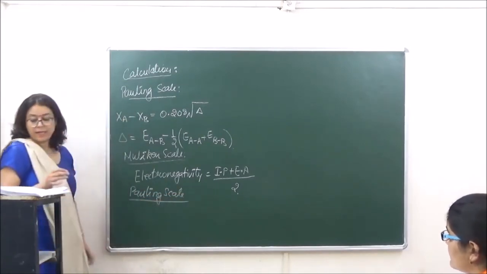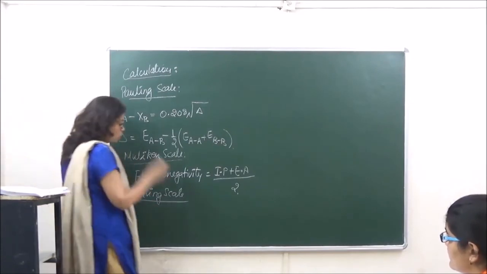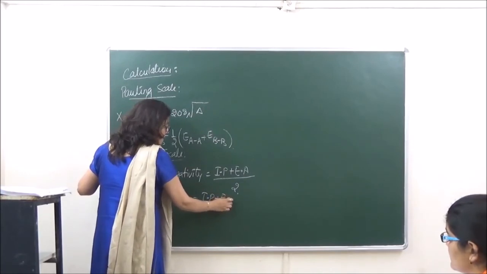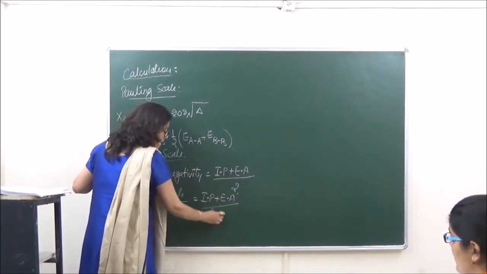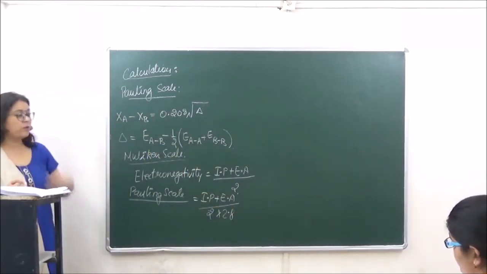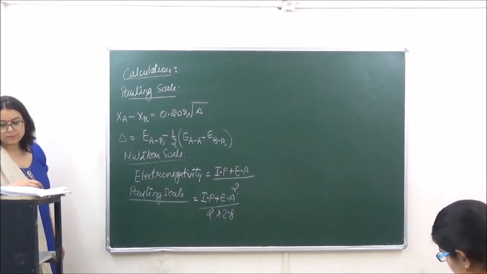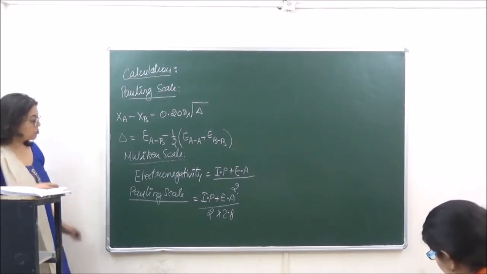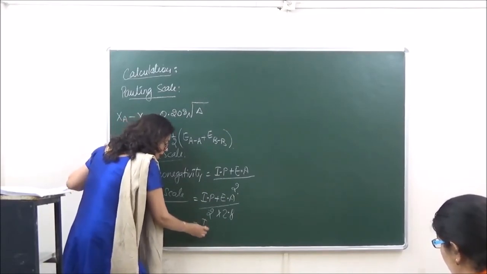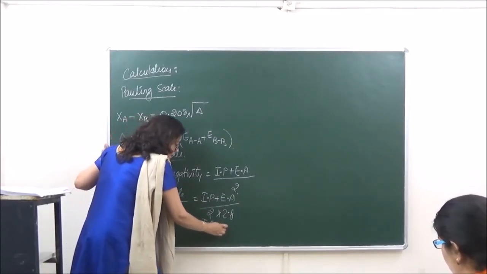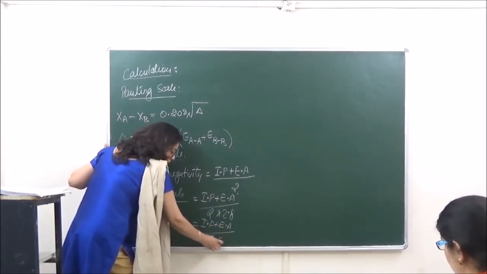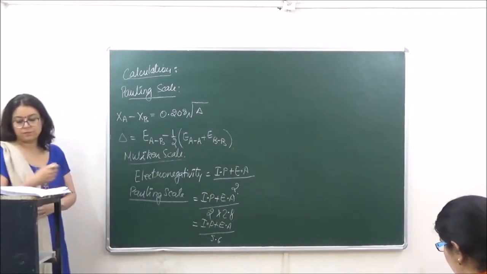The electronegativity in the Pauling scale should be equal to IP plus electron affinity over 2 into 2.8. So this can be written as IP plus electron affinity upon 5.6.